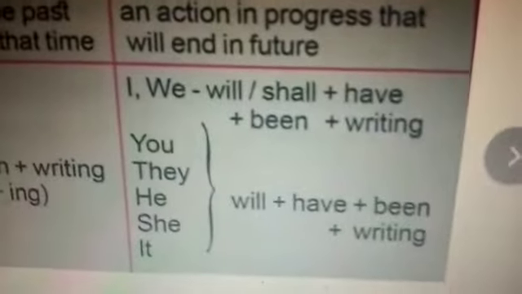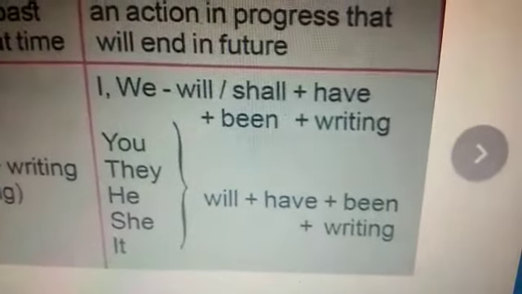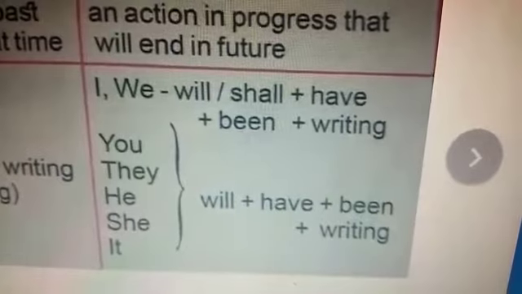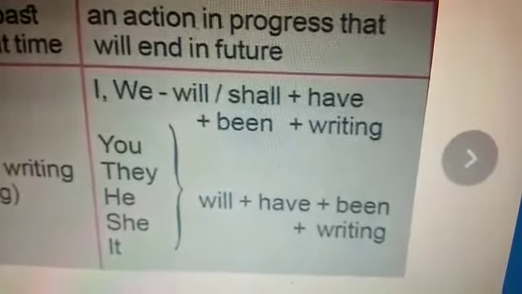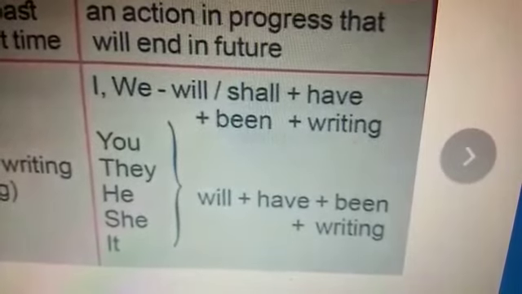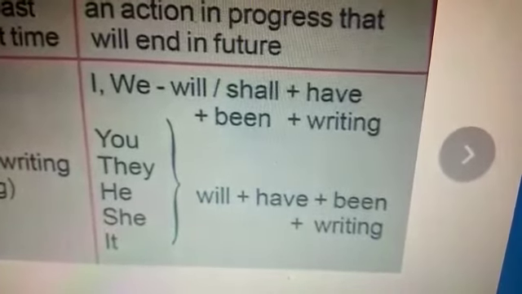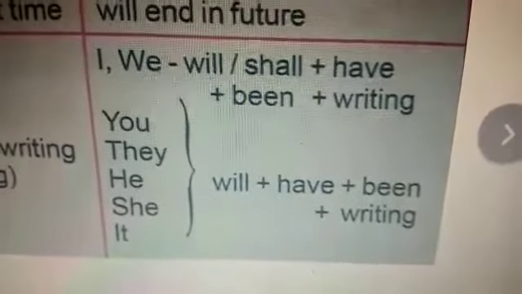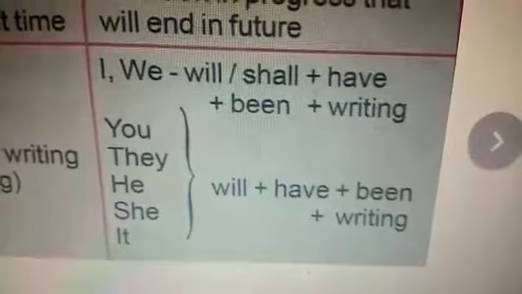Now coming to the future perfect continuous. For I will have been writing, or we will have been writing. For you, you will have been writing, they will have been writing, he will have been writing, she will have been writing, it will have been writing.